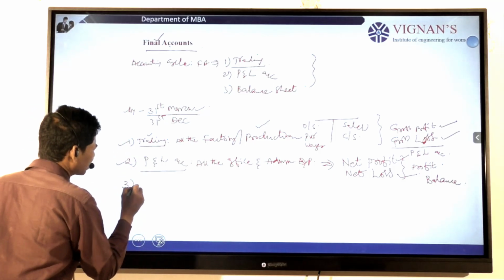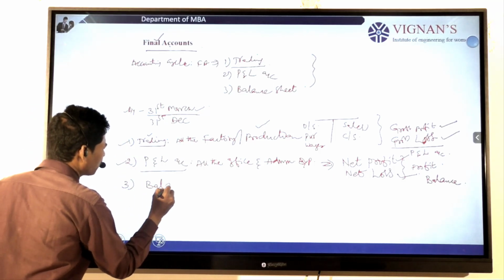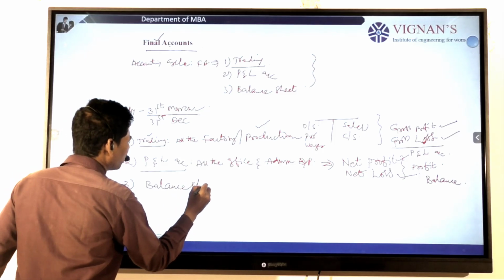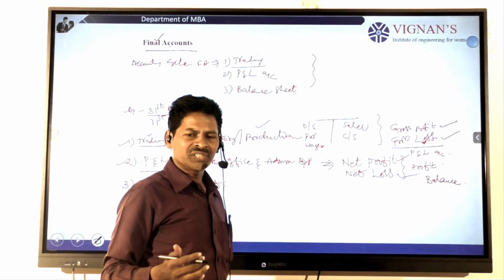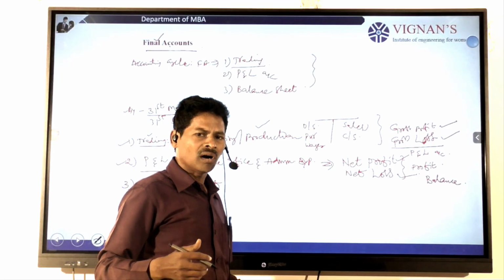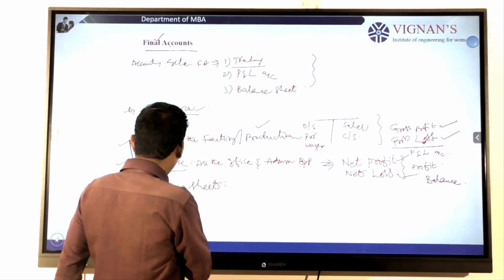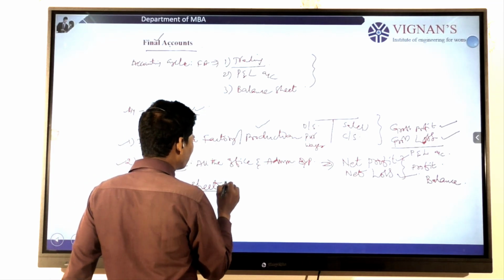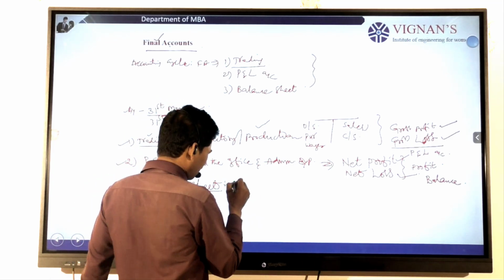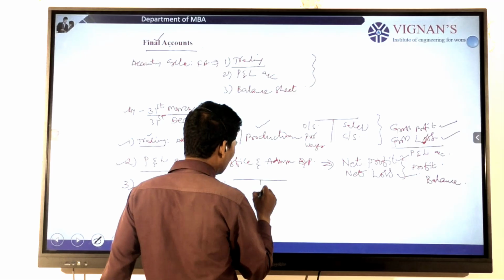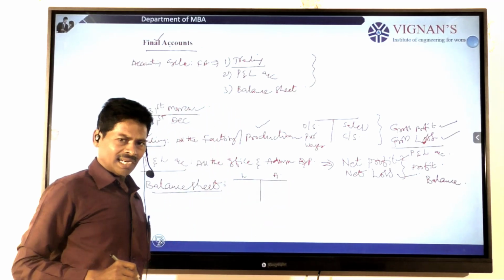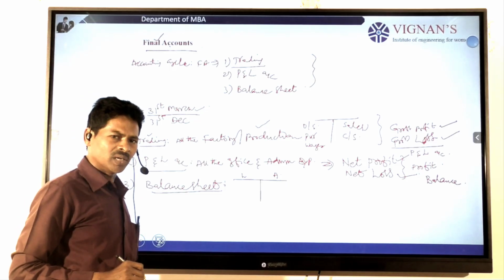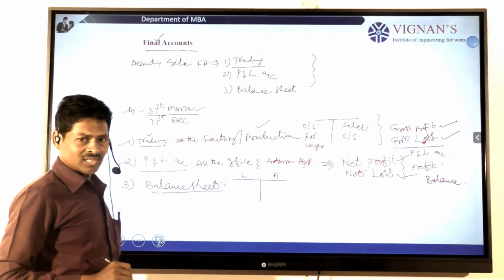Now the final step is to prepare the balance sheet. What do you mean by balance sheet? The balance sheet is generally prepared at the end of the accounting year. Every business organization has a left hand side as well as a right hand side. The left hand side consists of the liabilities as well as the assets.